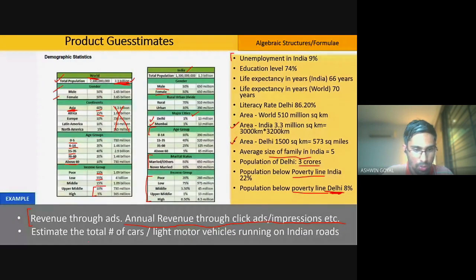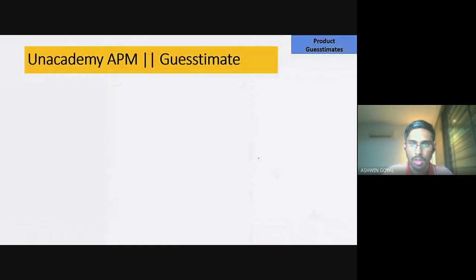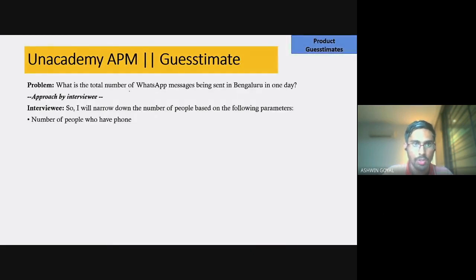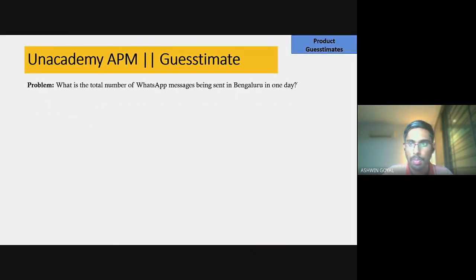All right. Another example: total number of cars or light motor vehicles running on Indian roads. This is slightly complex, and we'll cover a roads example after this one. This is one example that we'll cover.